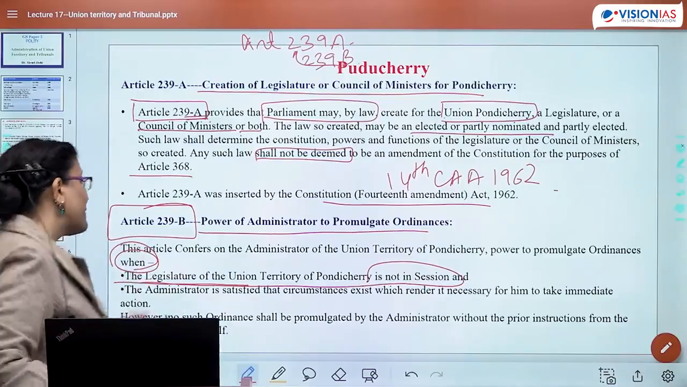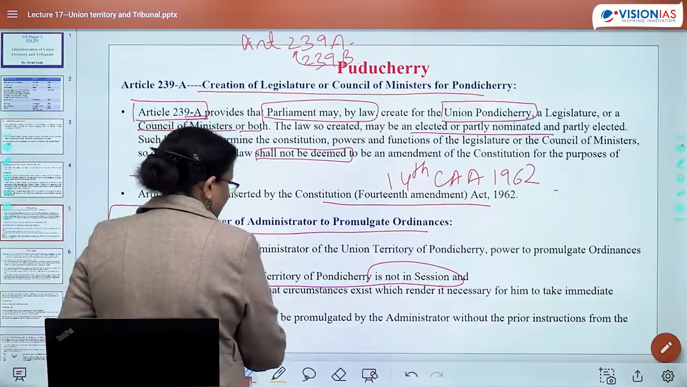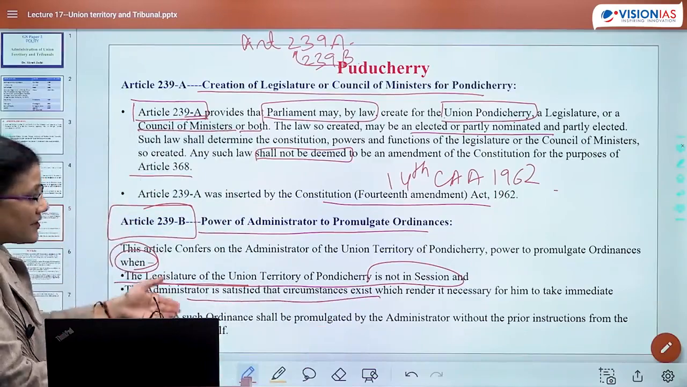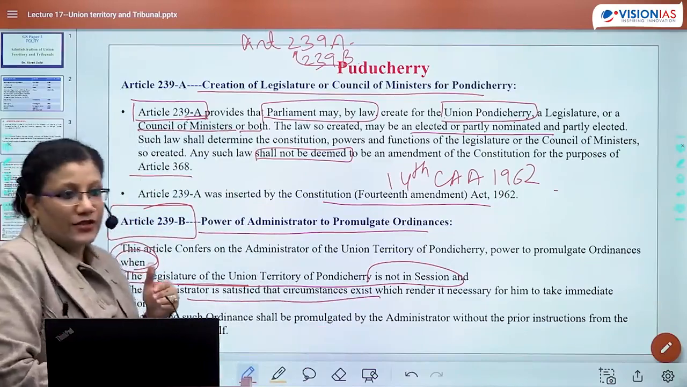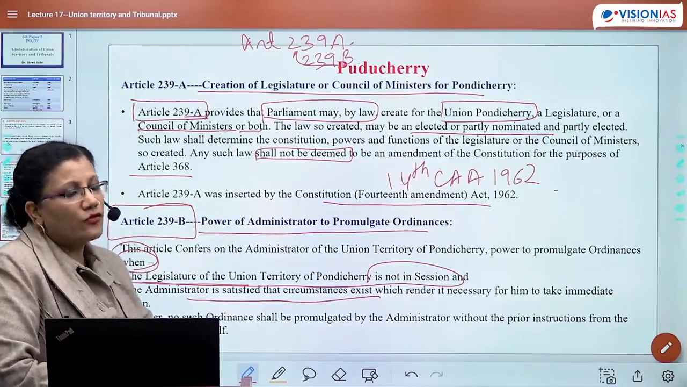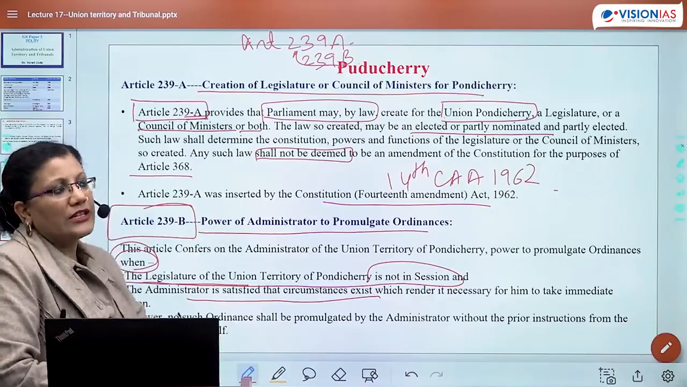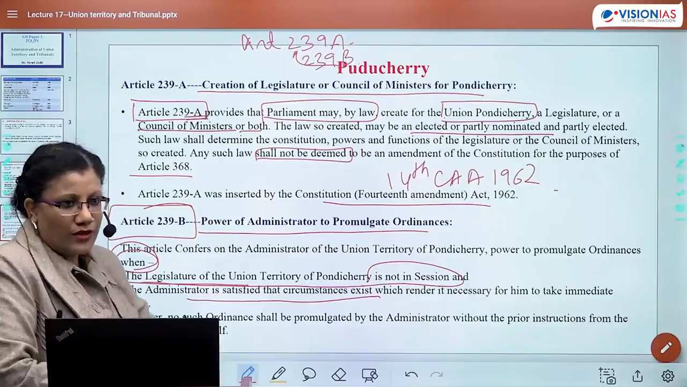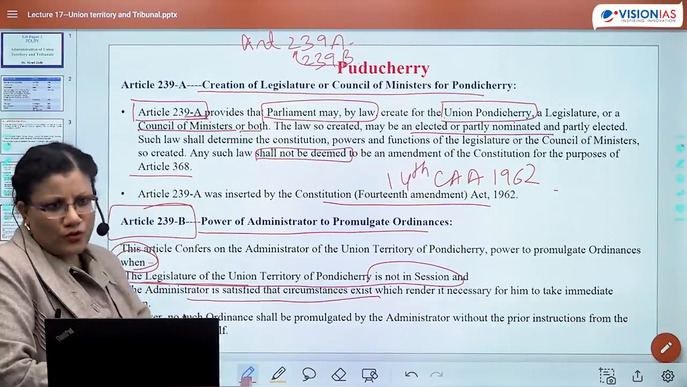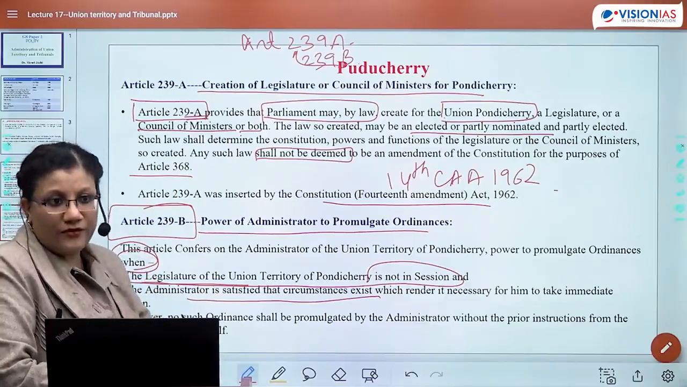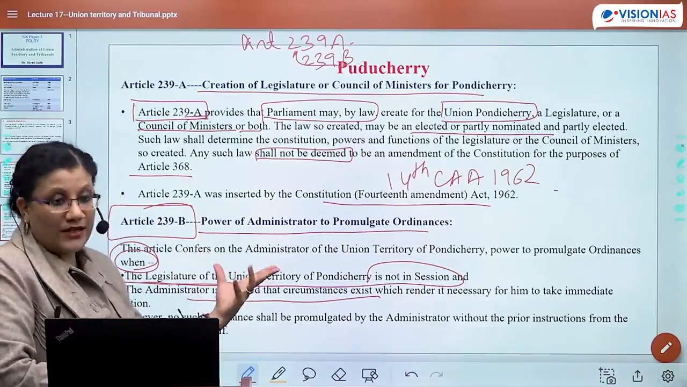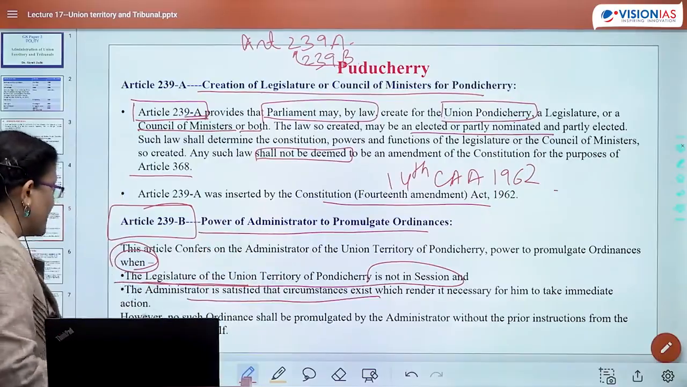and when the administrator is satisfied that circumstances exist that make it necessary for him to take immediate action. Here it is not "or", it is "and". This means both conditions have to come up. No doubt when it is not in session, that is the primary condition. But every time it is not in session, there is no need for an administrator to issue an ordinance. Even then, if the administrator feels that conditions have come up and there is no way out other than passing an ordinance, he would be passing an ordinance.